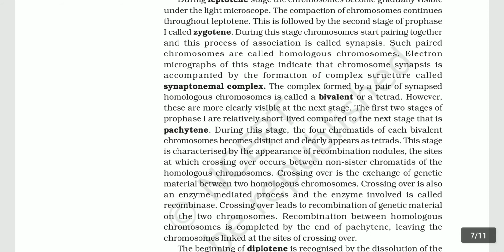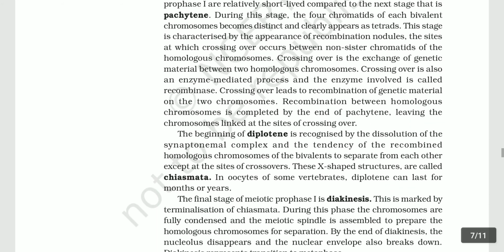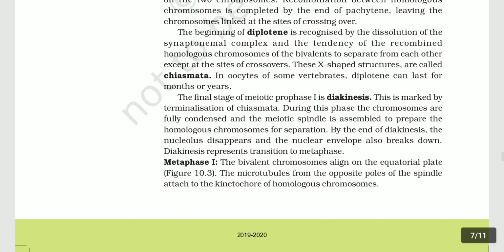Recombination between homologous chromosomes is completed by the end of pachytene, leaving the chromosomes linked at the sites of crossing over. The beginning of diplotene is recognized by the dissolution of the synaptonemal complex and the tendency of these recombined homologous chromosomes of the bivalent to separate from each other except at the sites of crossover. These X-shaped structures are called chiasmata. In oocytes of some vertebrates, diplotene can last for months or years.